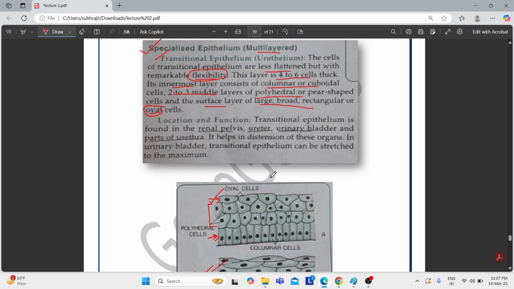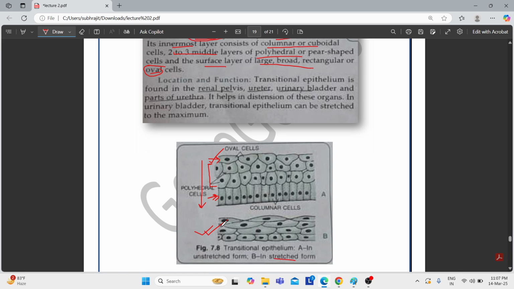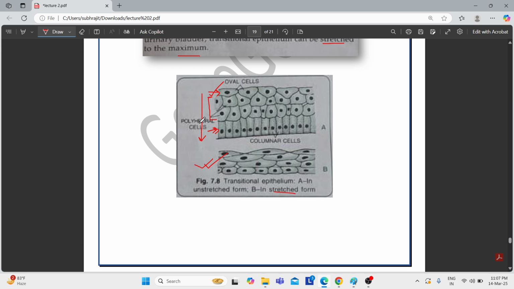And why are they called transitional epithelium? If we move from the surface towards the innermost structure, there is a change in shape of the cells. The shape of the cells changes from oval to polyhedral to columnar. That's why there is a transition from the oval cells to the columnar cells as we move from the outer side to the inner side. Another important feature of the transitional epithelium is that they are flexible. They can be stretched to the maximum, and that's why they help in distension of organs. It's another important feature you need to know.